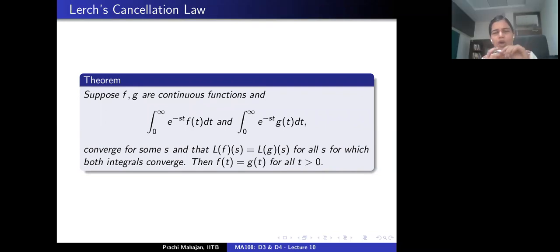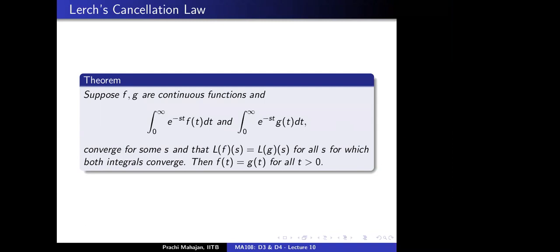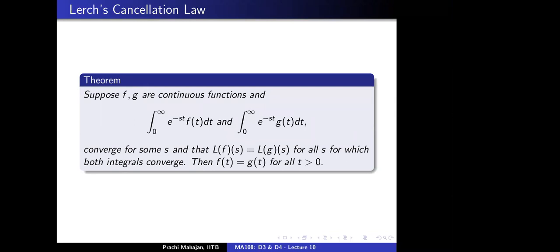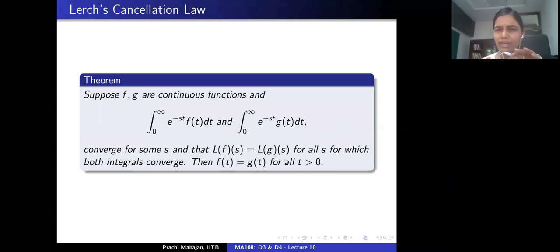Now, some s means the first integral, let's say, converges for s bigger than alpha 1. The second integral converges for s bigger than alpha 2. So the Laplace transforms of f and g would agree for s bigger than the maximum of alpha 1 and alpha 2. Between alpha 1 and alpha 2, we can't say that they are equal, because one of them doesn't even exist, so there's no point in talking about them being equal.